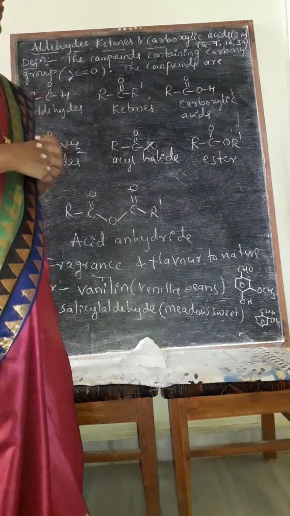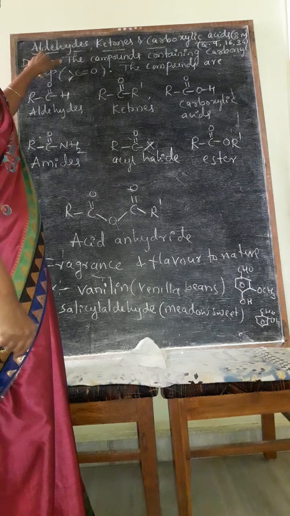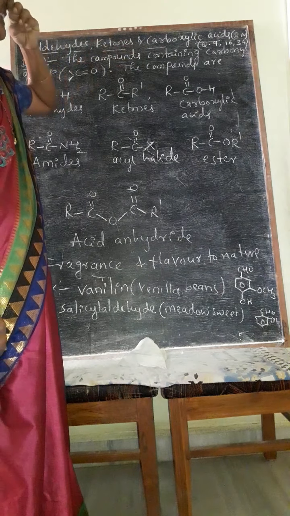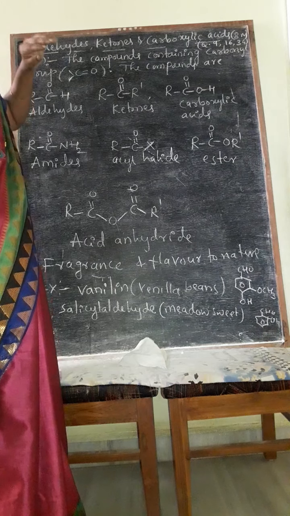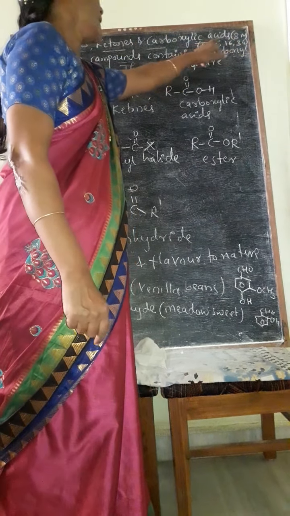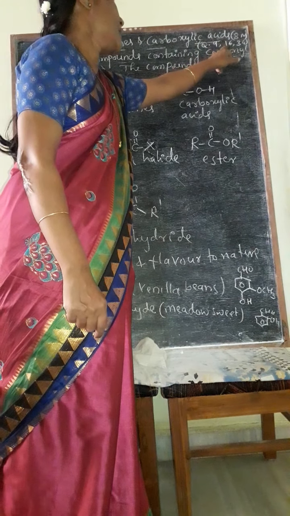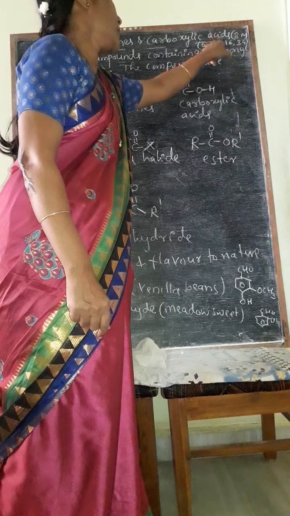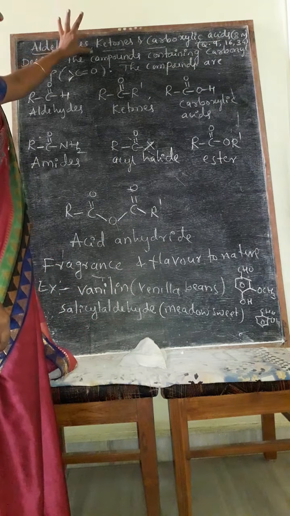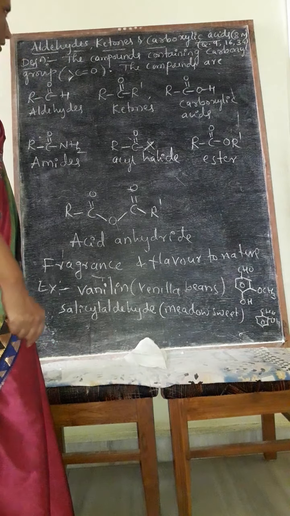It is also a very important chapter, known as organic chemistry, second part: Aldehydes, ketones and carboxylic acids. In our state, 8 marks are allotted. The 8 marks are allotted to question number 9, question number 16, and question number 34. That means 1 mark, 2 marks and 5 marks questions. And this chapter is very important for the NEET examination as well.